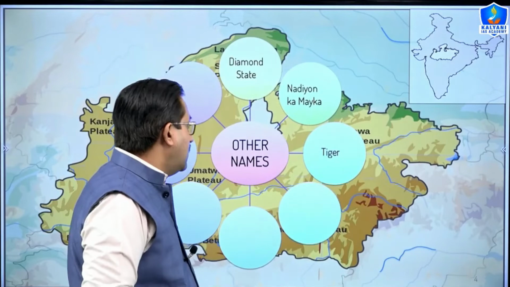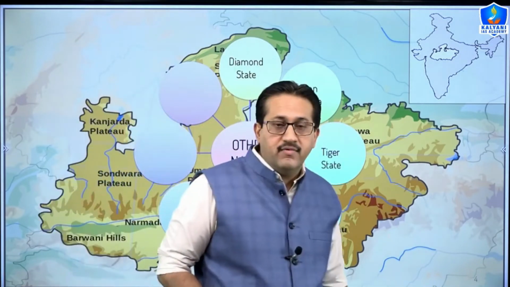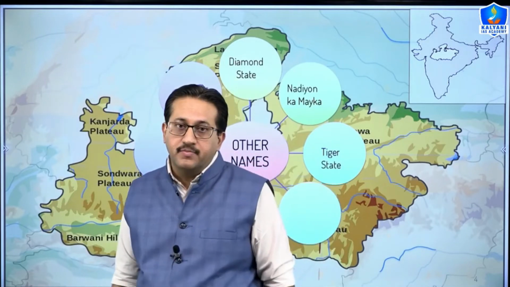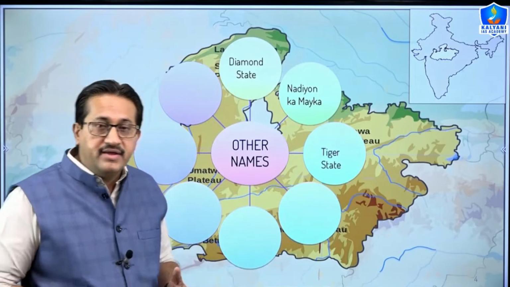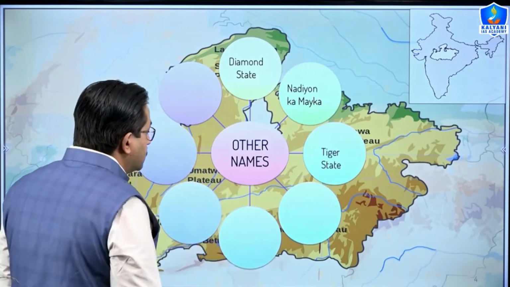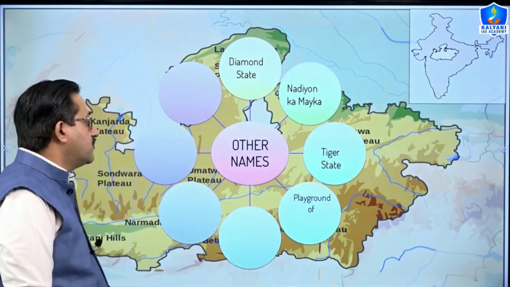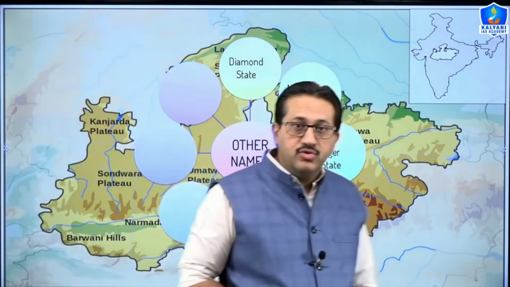Our state is also known as the Tiger State. Why? Because Madhya Pradesh has the highest number of tigers in India. It is also known as the playground of primitive human.